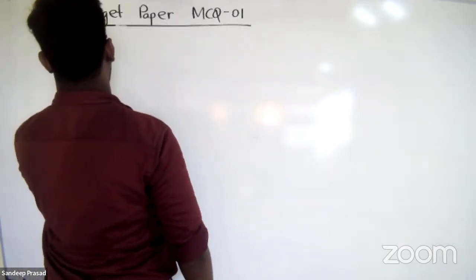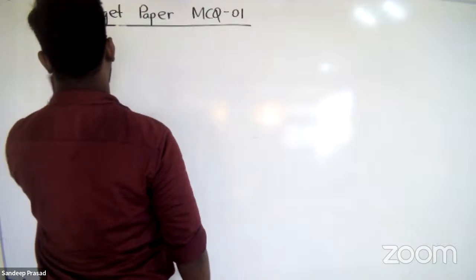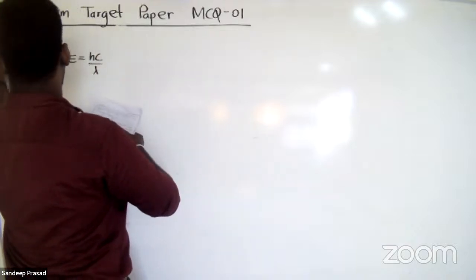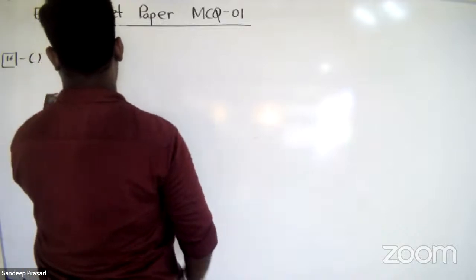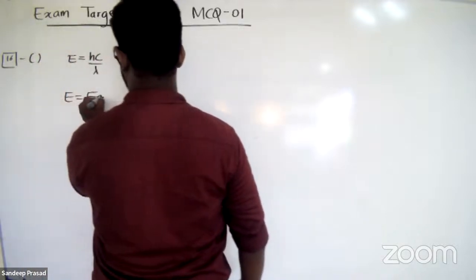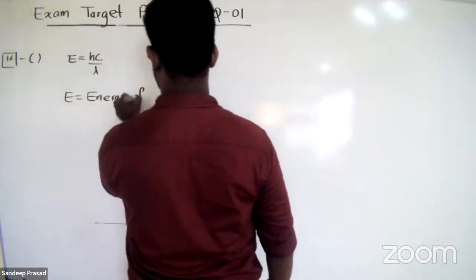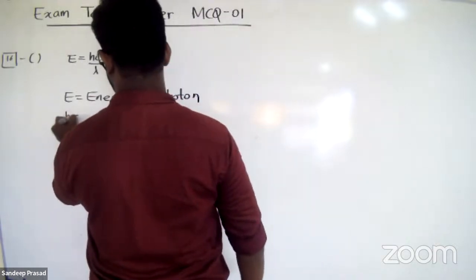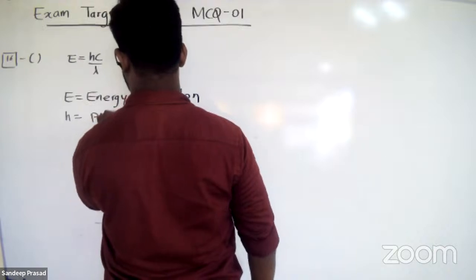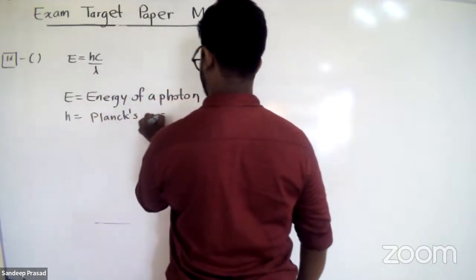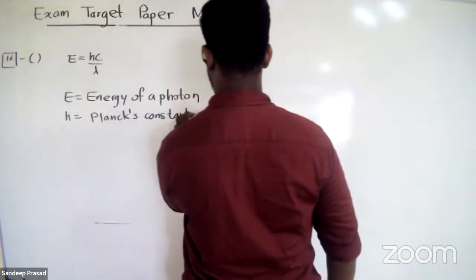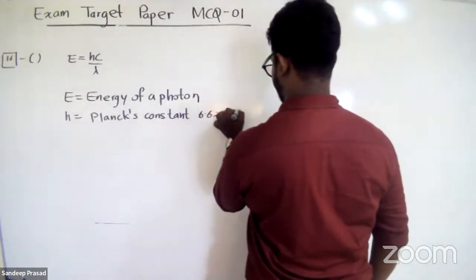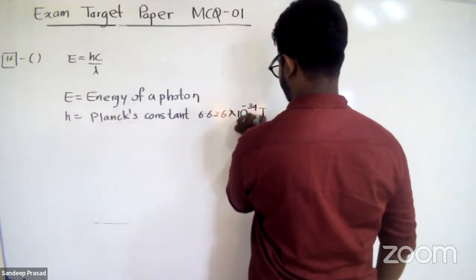E equals hc over lambda, right? So this is the equation. E means energy of a photon, just one photon. And h means Planck's constant, value is 6.626 times 10 to the power minus 34 joule seconds.